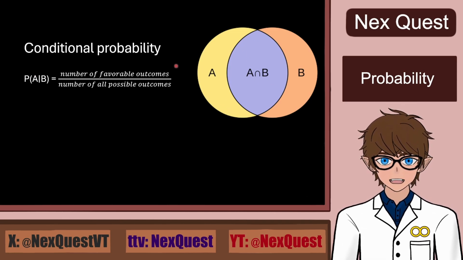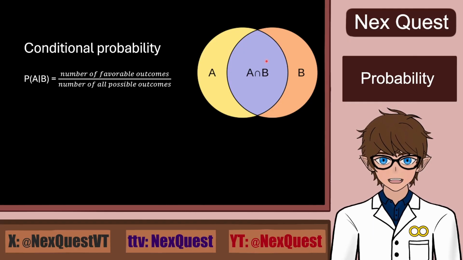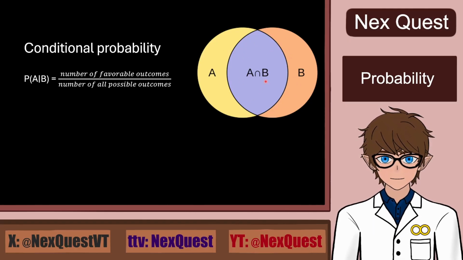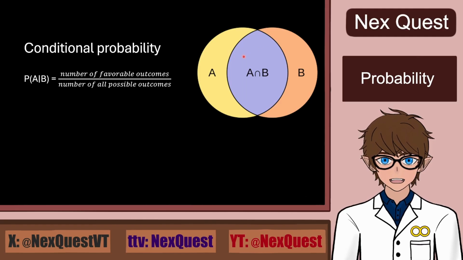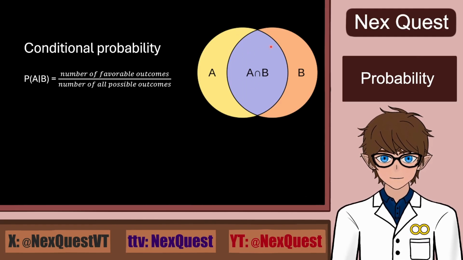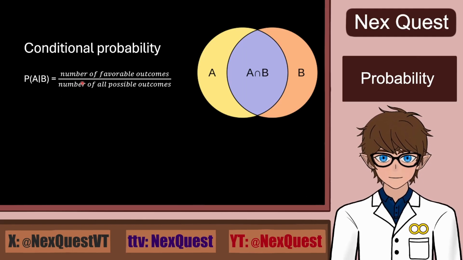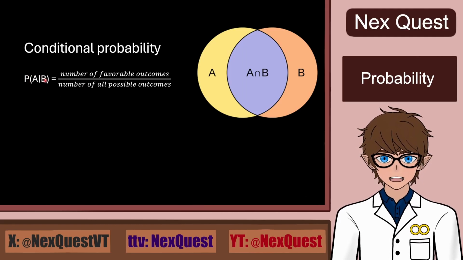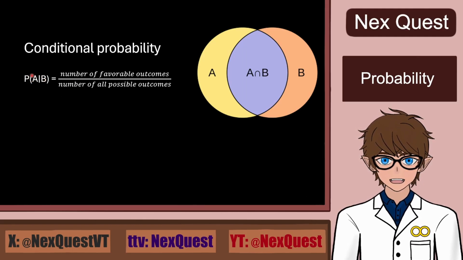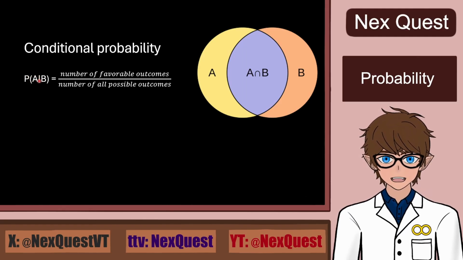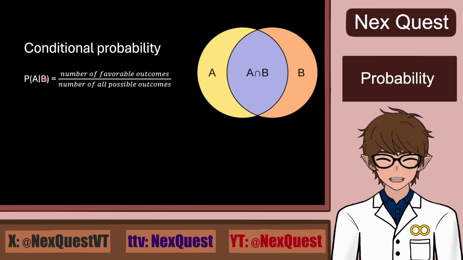So, if the event B occurred, only the outcomes in the orange and purple area could have happened, because we know B occurred. Our goal is to know what is the probability that the outcomes that are in the purple area have happened. So let's bring in our original formula. The A|B part here in the bracket just means that we're looking for the probability that an outcome from A has happened, knowing that event B has certainly happened.